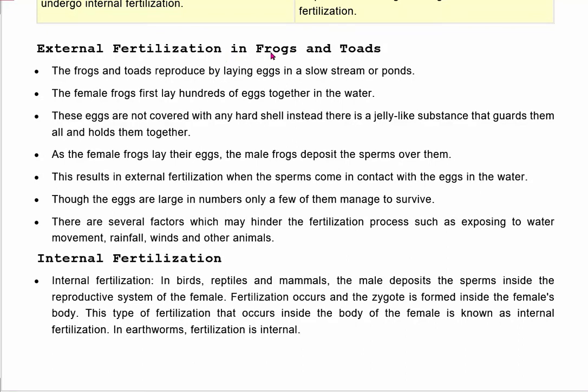External fertilization in frogs and toads. Frogs and toads reproduce by laying eggs in slow streams or ponds. The female frog first lays hundreds of eggs together in the water. These eggs are not covered with any hard shell. Instead, there is a jelly-like substance that guards them and holds them all together.